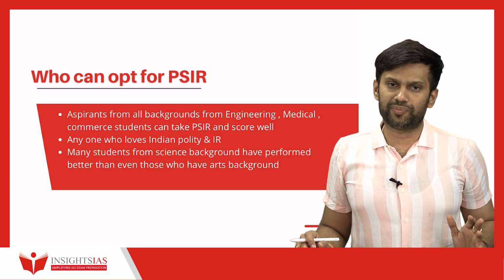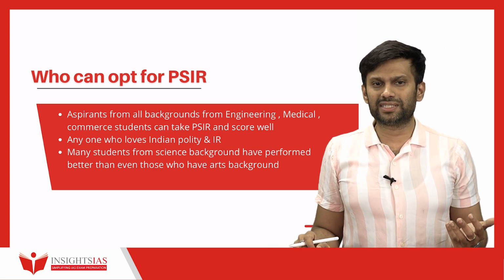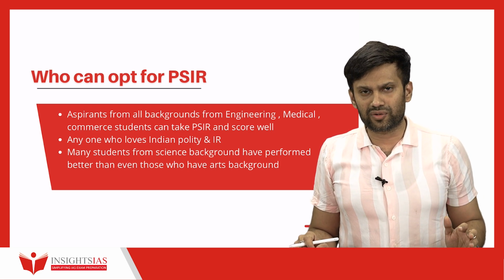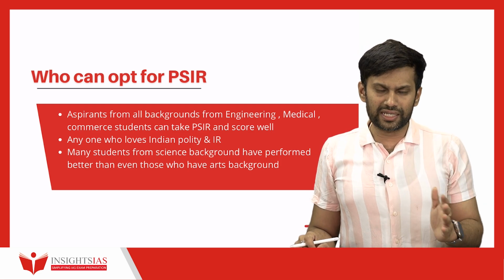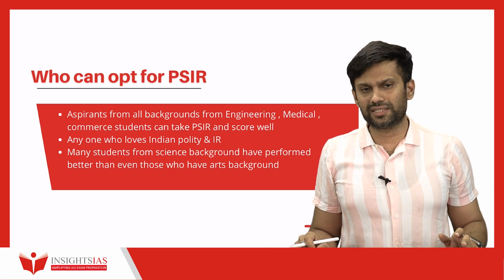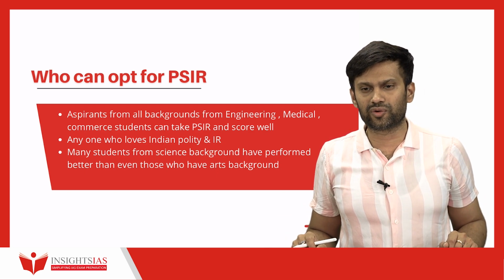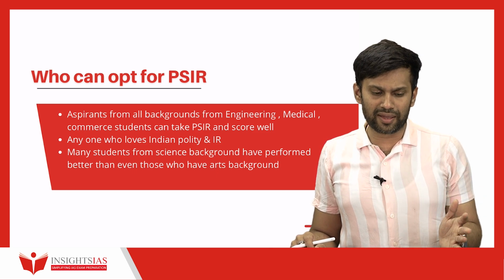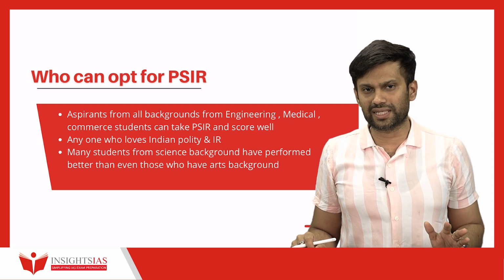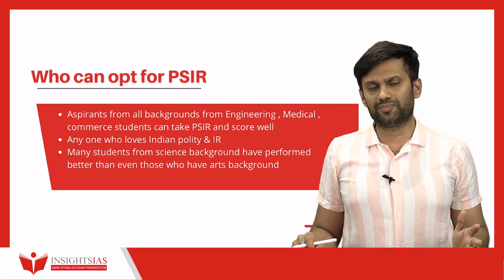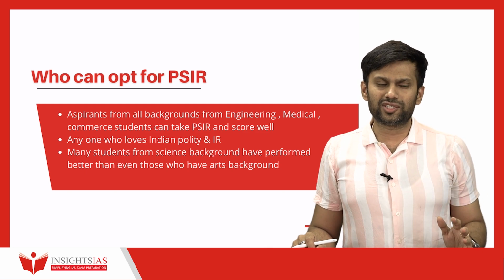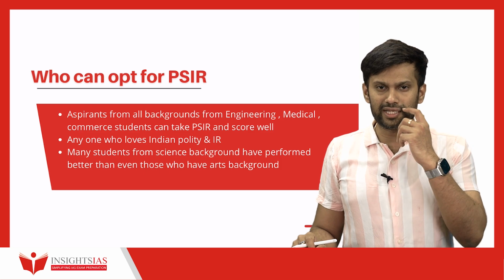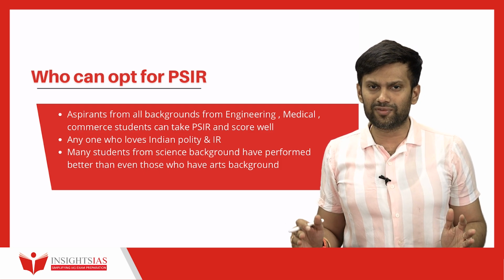Now, who can opt for PSIR? Some concerns students have are: I am from an arts background, I am from a commerce background, I am from a science background, can I opt for PSIR? Definitely, arts students who have political science in their graduation are ready to opt. But you also have to know that many people from science and commerce backgrounds have opted for political science. In fact, they have done better than students from an arts background. So it's not about which background you come from; it's mainly your interest towards the subject and your ability to study according to the demand of the exam that will play a key role.